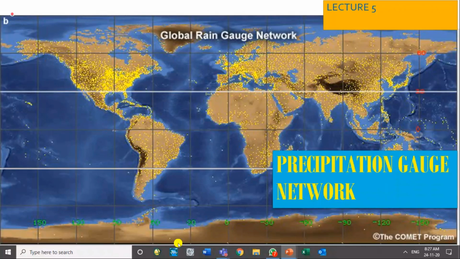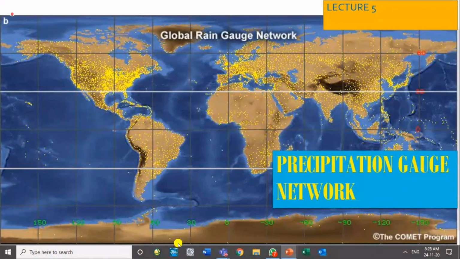The rain gauge is not the same all across the world, and the rain gauge itself is very small in size. Do you remember the diameter of a rain gauge collector? How much did we say? What is the size of a standard rain gauge? Diameter, sir, 5 to 8 inches. 5 to 8 inches. So that is the diameter of the standard rain gauge collector. So it is theoretically measuring rain on that much diameter only. Beyond that 8 inches, we are just assuming that we have the same rainfall.